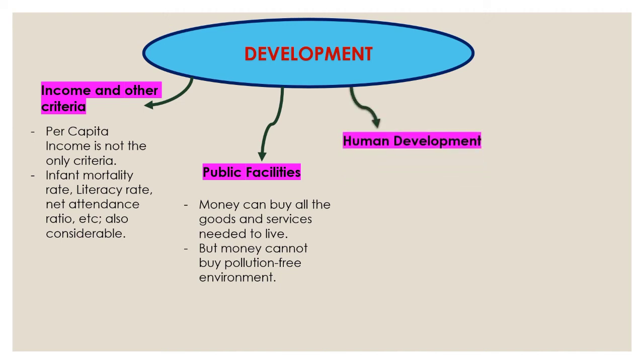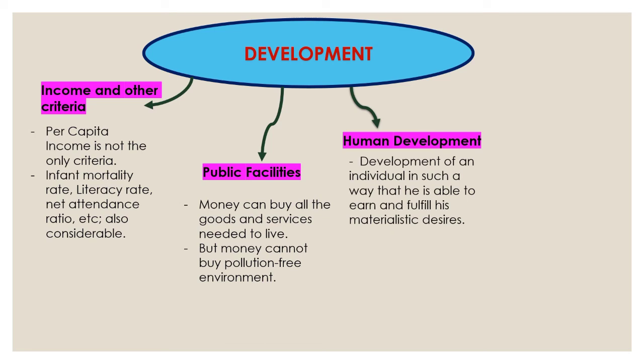Then moving on further, the human development. This concept is very important because in the first two things, the income and other criteria and the public facilities, we talked about aspects other than income, right? So other than income means everything is related to the human, right? If a person has to feel developed, then we have to say that the person is educated and has good health, right?